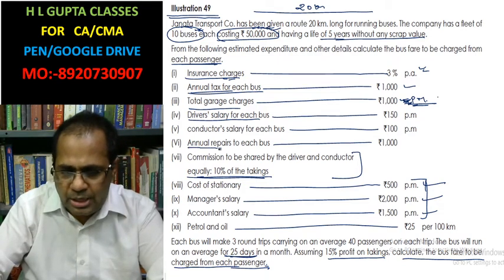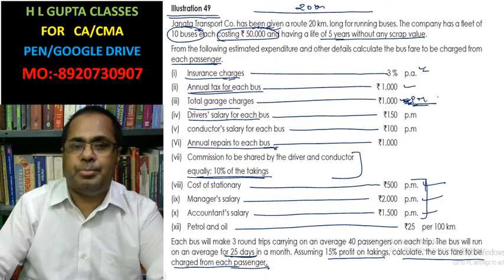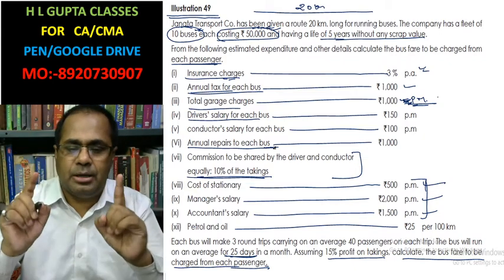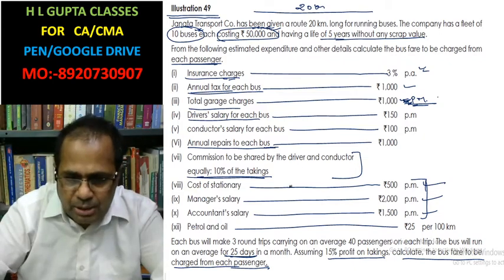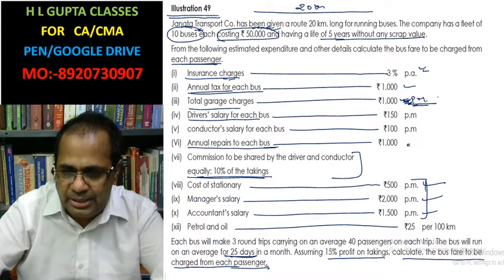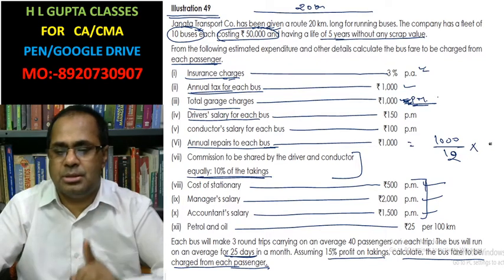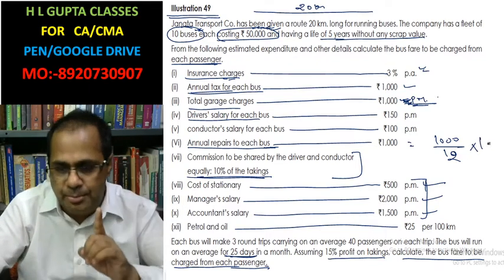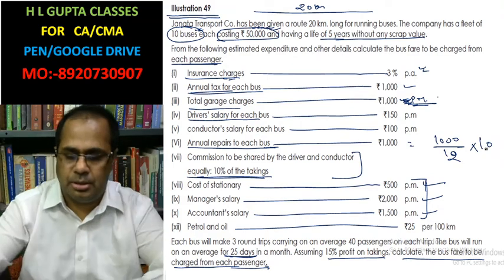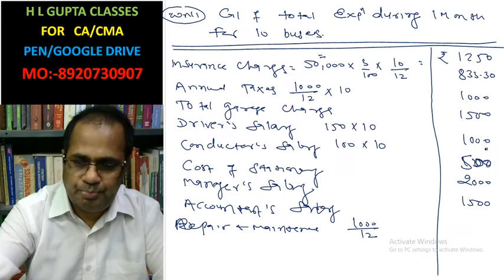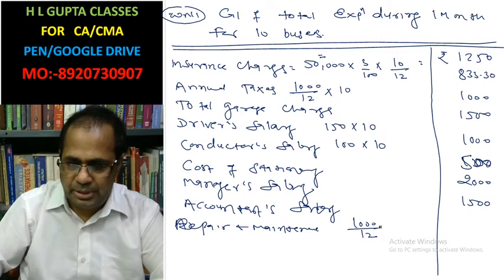One annual repair and maintenance each bus, but we have to calculate for 10. This is annual, that's why it is divided by 12 per month. Because this is for each bus, but you have to calculate for 10 buses, that's why you will multiply by 10.